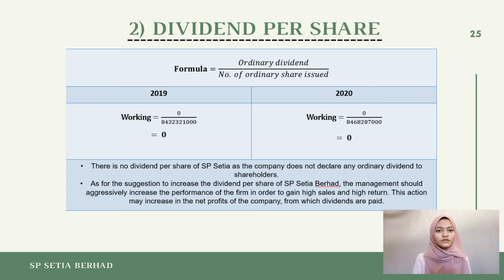As for the suggestion to increase the dividend per share in the company of SP Setia Berhad, the management should aggressively increase the performance of the firm in order to gain high sales and high return that may increase the profit of the company and will lead to dividends paid to the shareholders. If the firm is doing well and cash flow is rising, there is greater opportunity to pay bigger dividends to the shareholders.